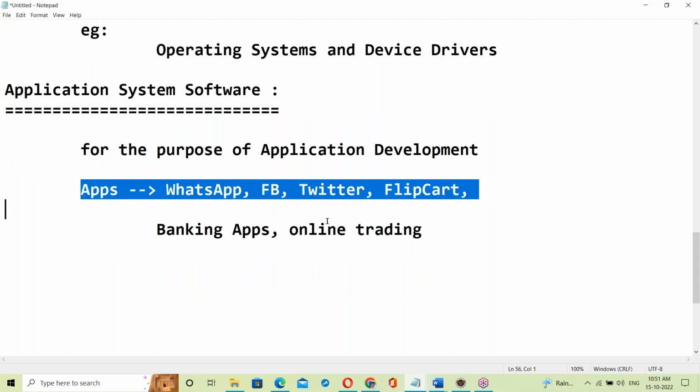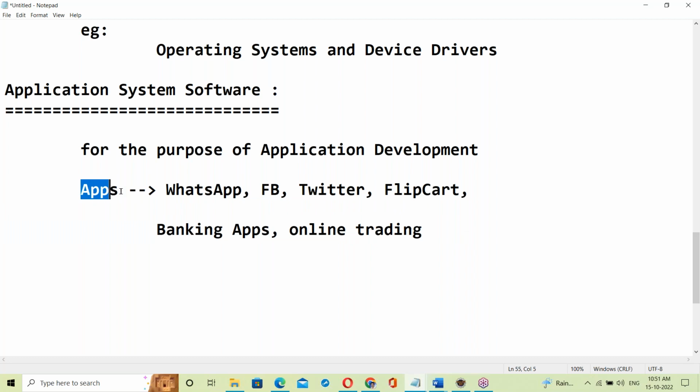So how do we develop this kind of applications, like WhatsApp, Facebook, Twitter, Flipkart? Maybe training, meeting apps, Zoom. These are all applications. Yes, Google Pay, PhonePe, Insta, and all these.